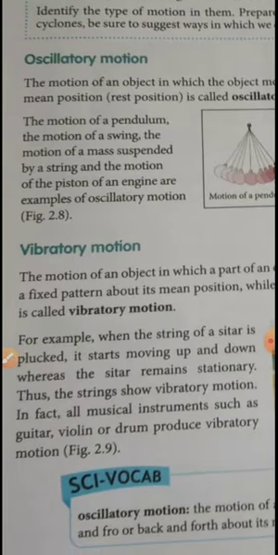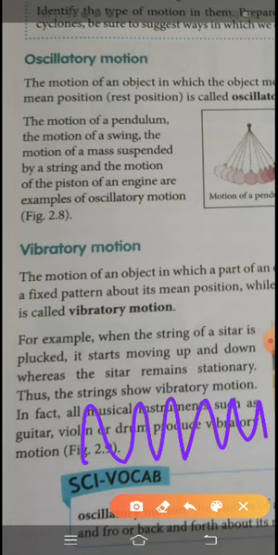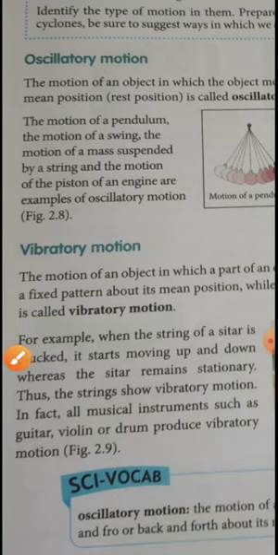What will happen is it will actually go up and down. You can see the object will move up and down, so that is called your vibratory motion. Like this it will go, it is an example of your vibratory motion.